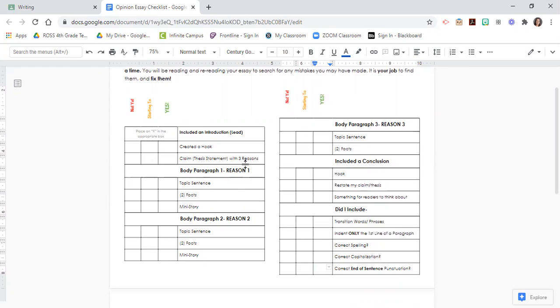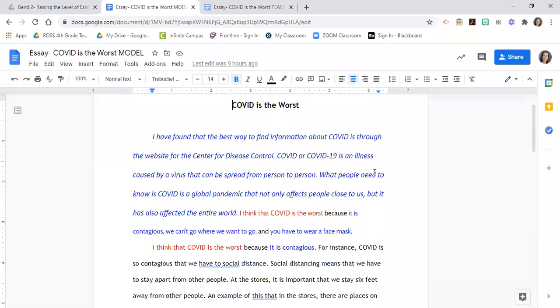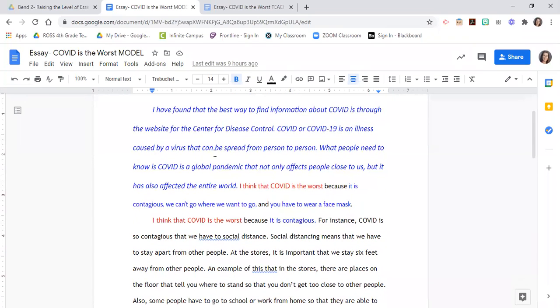So when you go through, you're going to look at your introduction. You are going to make sure that you have created a hook and that you have included a claim. So what I'm going to do is go into my document and make sure that I have included a hook and a claim. So I'm going to go in here and look at my draft. Okay, in my draft, I am looking here.